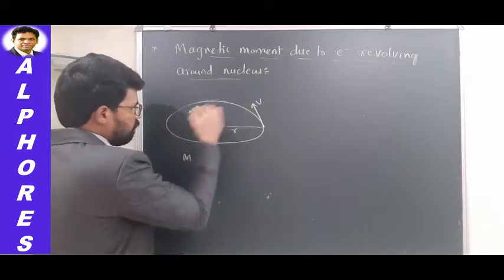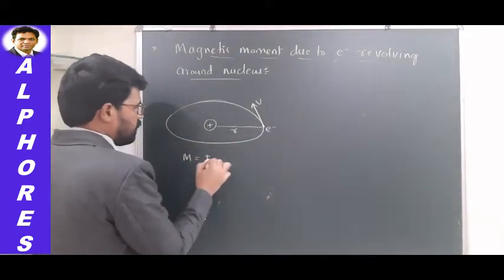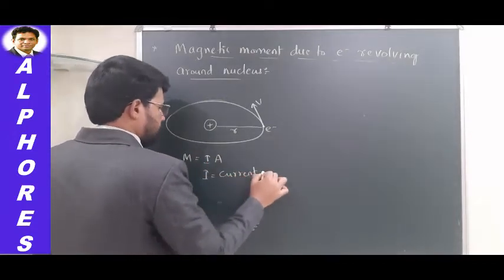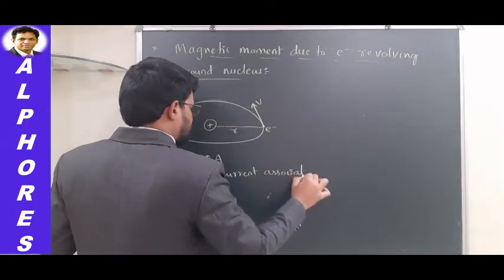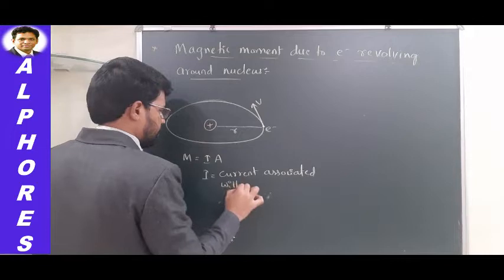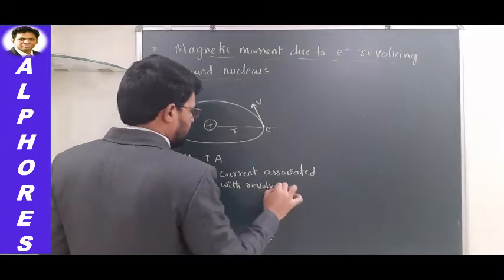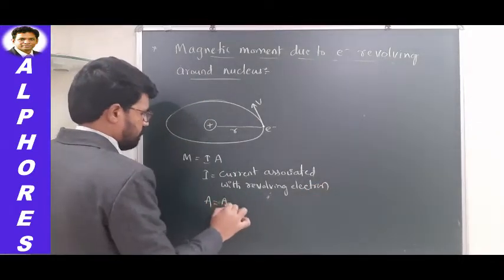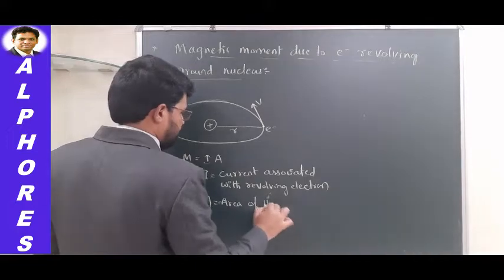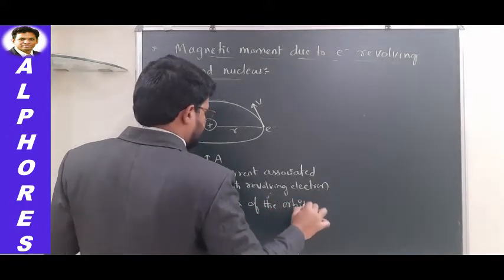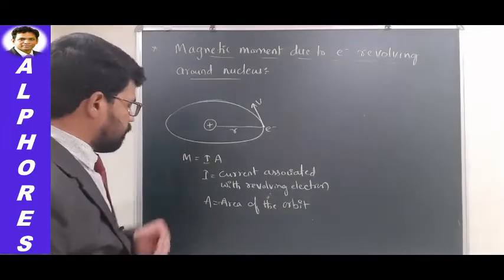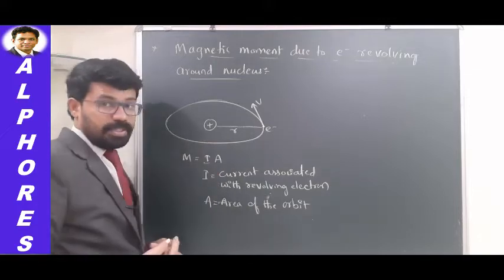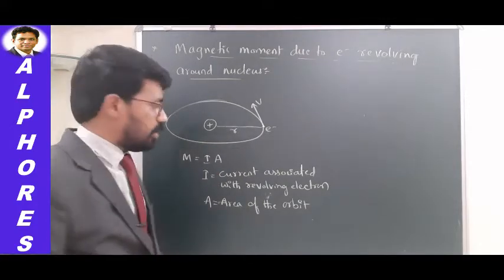The magnetic moment M associated with the revolving electron can be expressed as I into A, where I is the current associated with the revolving electron, and A is the area of the orbit in which it is revolving. Let us first find out what I is, and then we'll substitute here. Since the radius of the orbit is r, the area can be replaced with pi r square, isn't it? So let us first find out I.